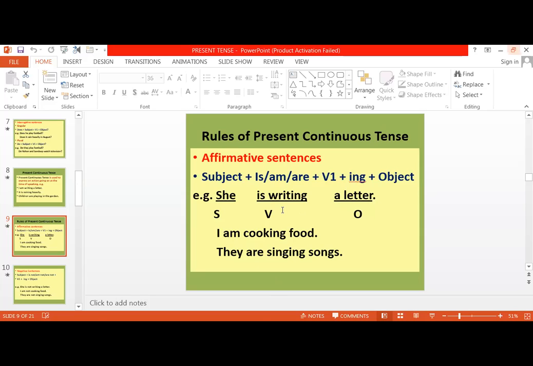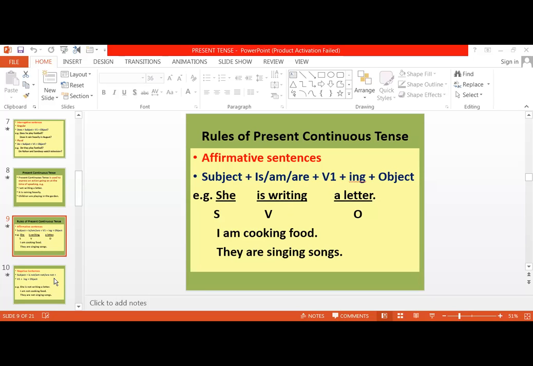Now the mistake which the students commit is that they add ing with the second form of the verb, right? Many times students say that I was told-ing this. This is wrong, beta. I was telling this. Never use ing with the second form of verb. Ing is always used with the first form of verb. And the helping verbs is and are will depend upon the subject.